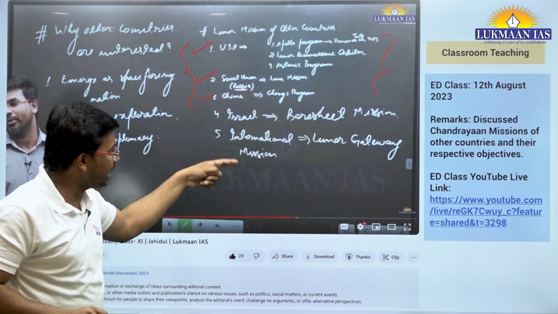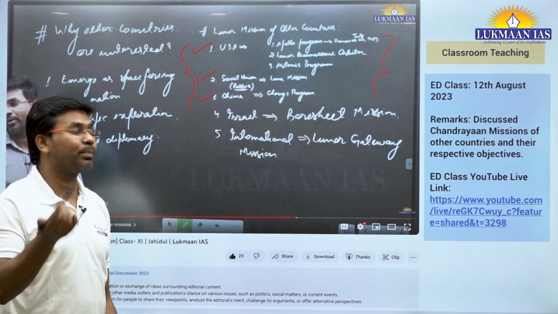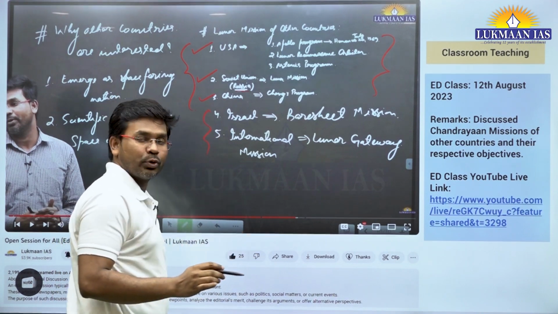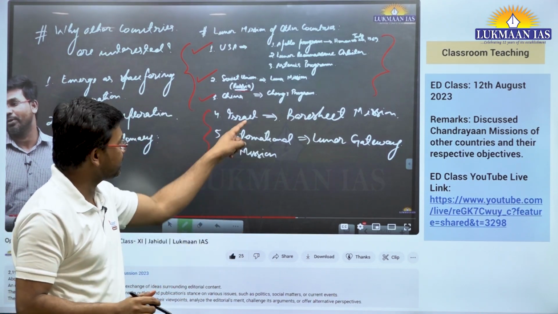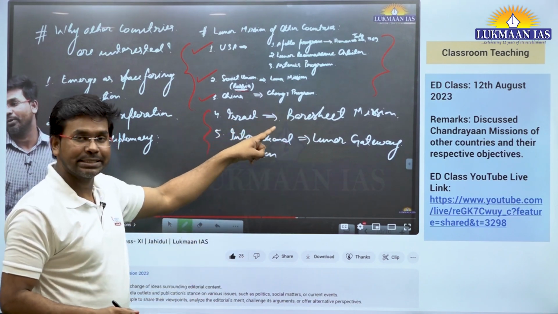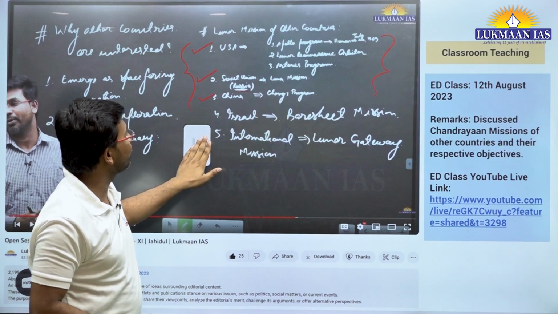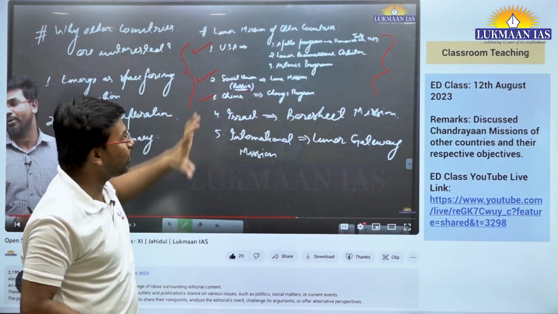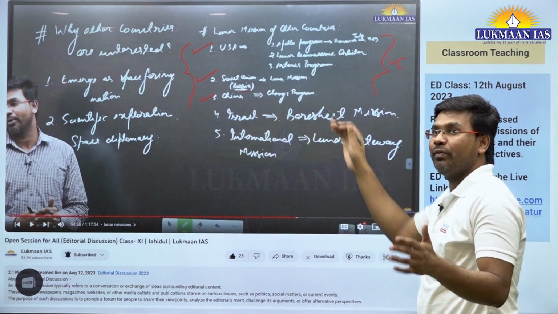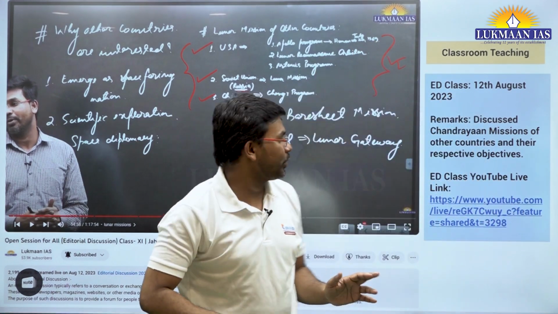So this is asked in the question. And additionally, we have also discussed some other programs. For example, Israel had a moon mission known as Beresheet mission, but this mission did not have a landing objective. So this we have discussed in the classroom. So these three you could have written in the answer in the mains exam. So this fulfills the other part of the question.